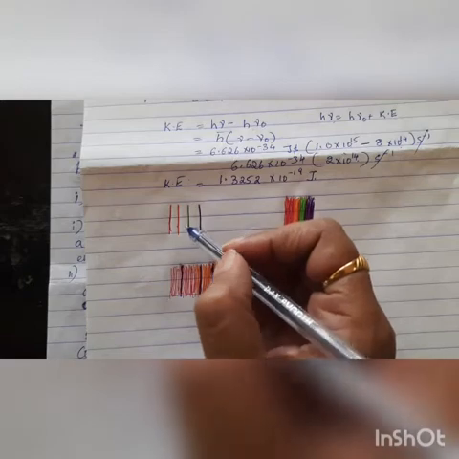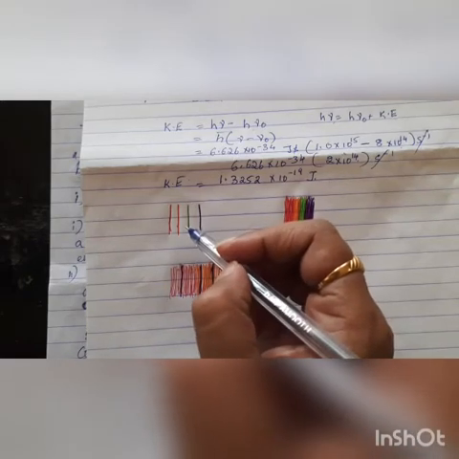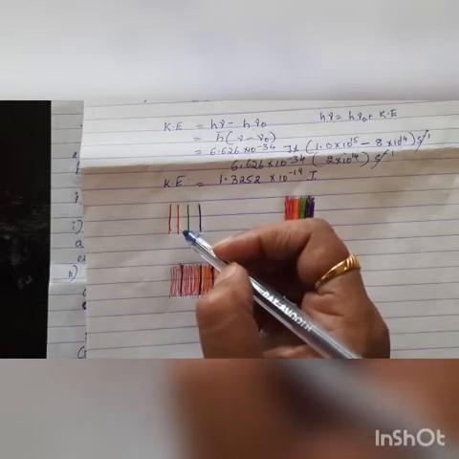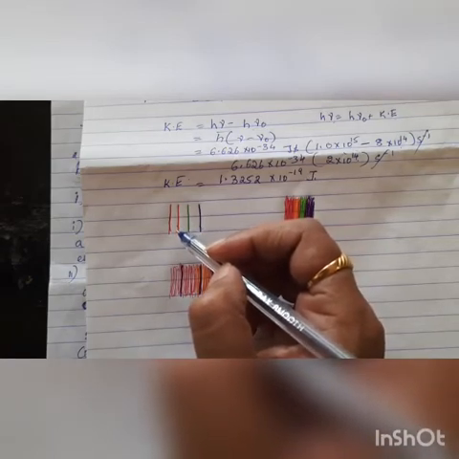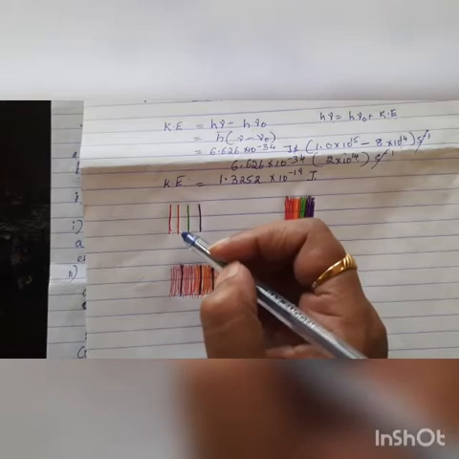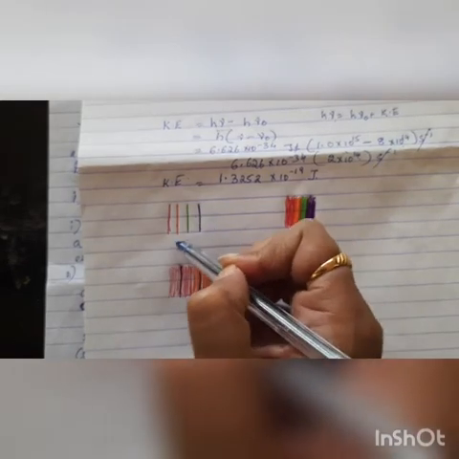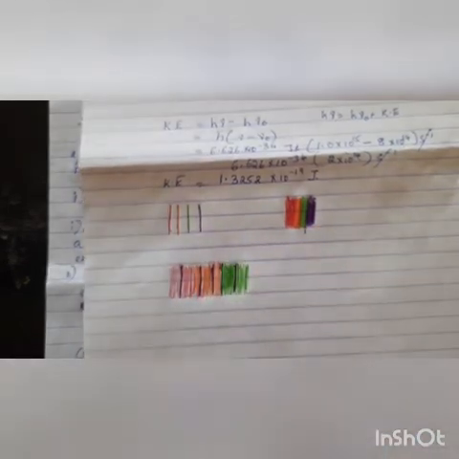Whenever any matter absorbs energy, after it absorbs a certain quantity of energy, it emits certain radiation. The emitted radiation is in the form of bright lines. This we call the emission spectrum.